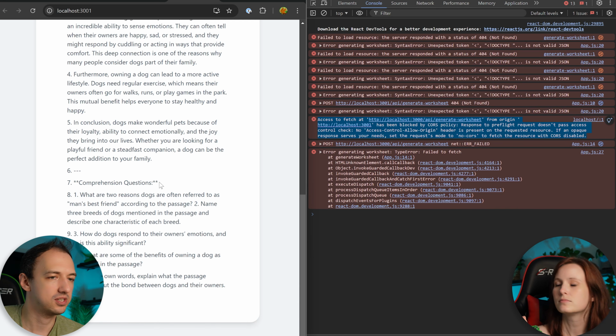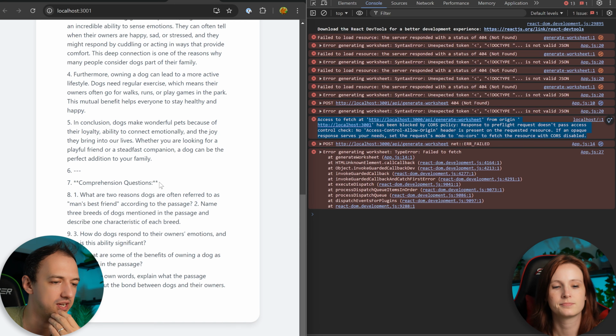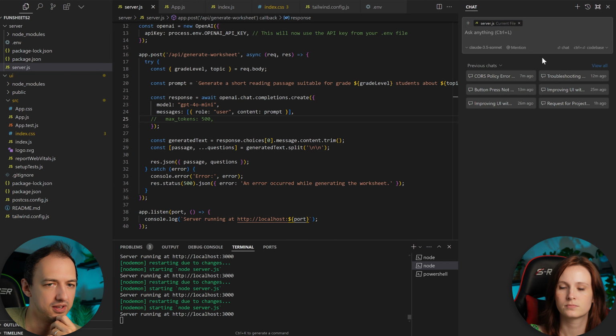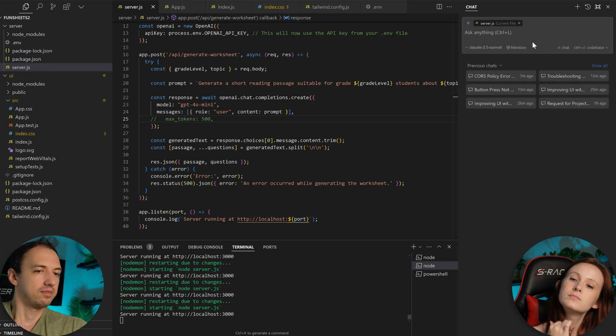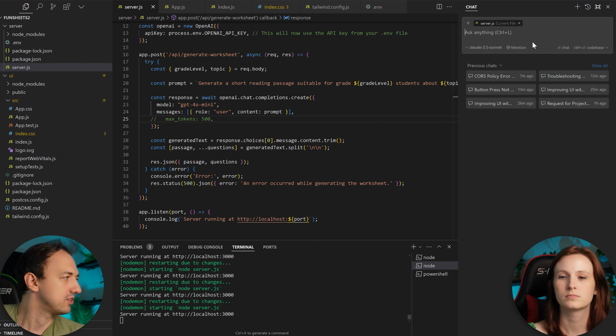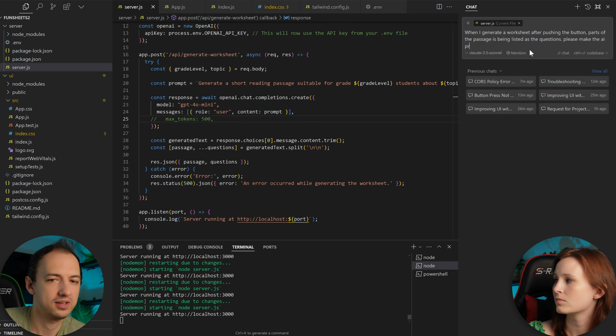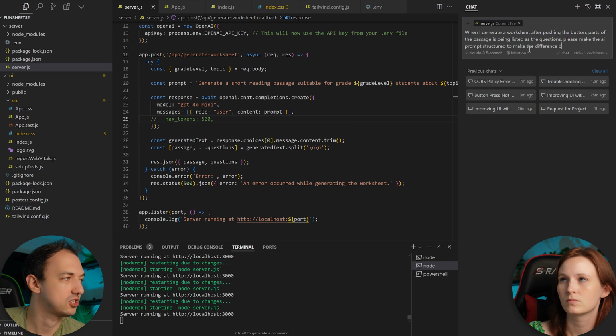All right, so let's go back to Cursor, and I'll give you an idea for a prompt that you can write for this. Let's start a new chat. All right. And why don't you just describe the issue that you're seeing? Okay. So I would say, please make the AI prompt structured to make the difference between the passage and the questions clear.